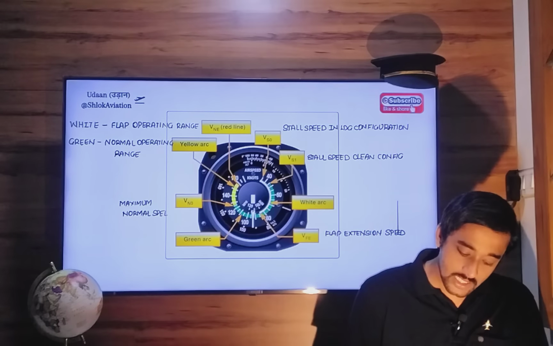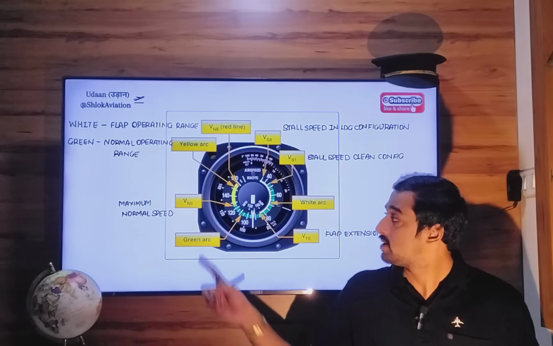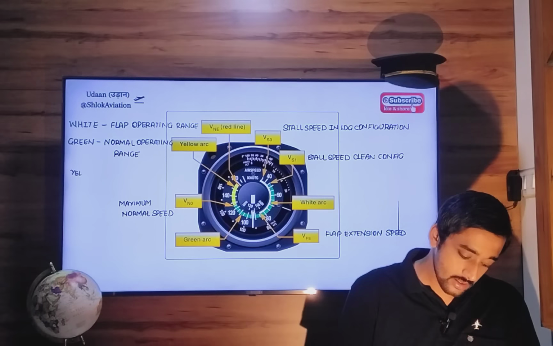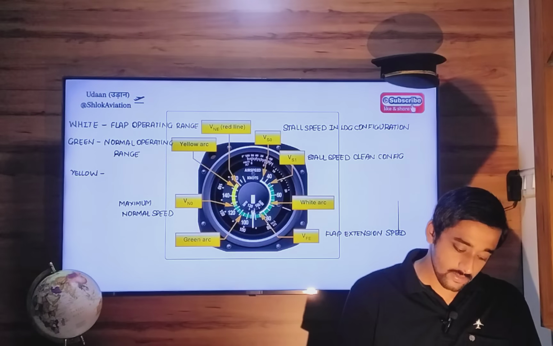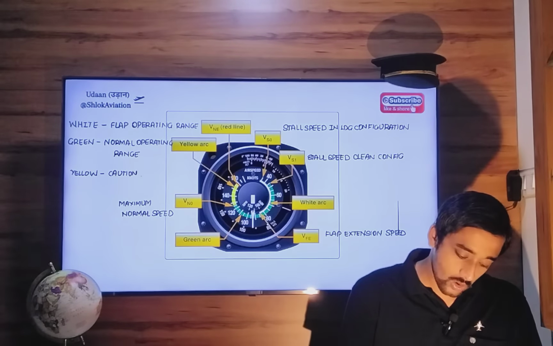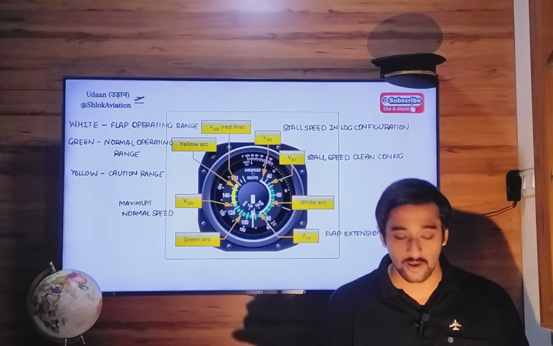Now if you want to exceed this maximum normal operating speed and fly in the yellow arc, you can do that only and only in still air. This yellow arc is nothing but the cautionary speed range, and you can fly at yellow arc speeds only in still atmosphere.